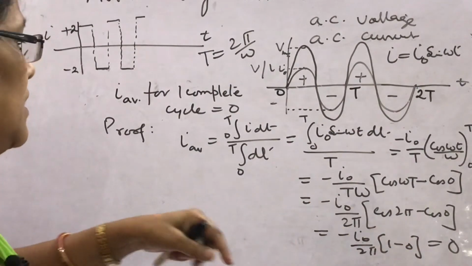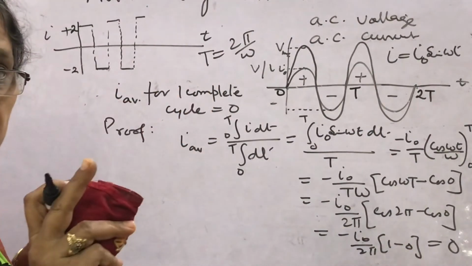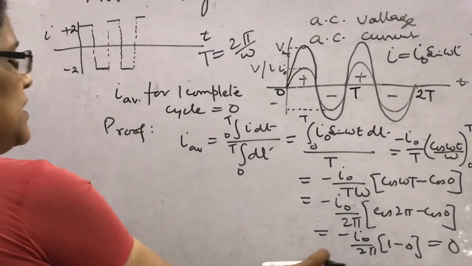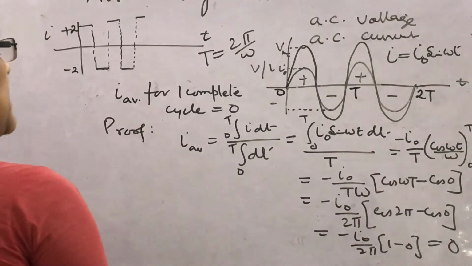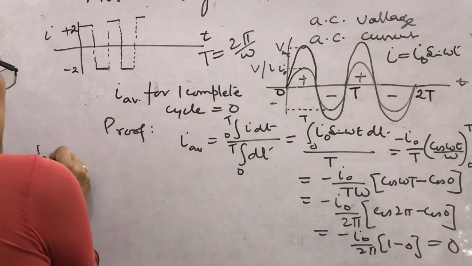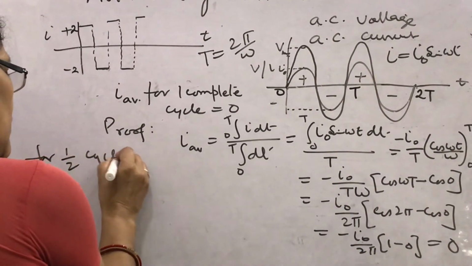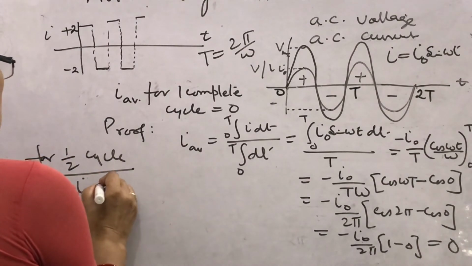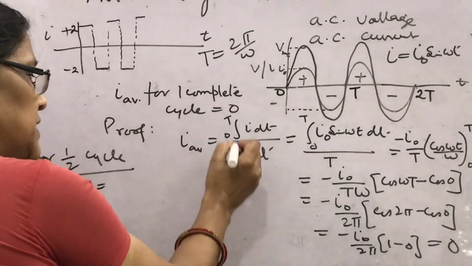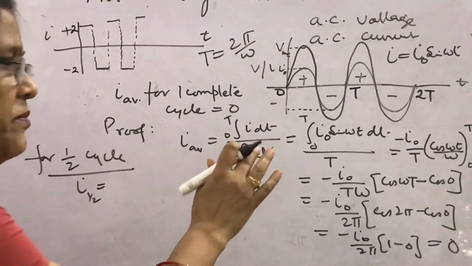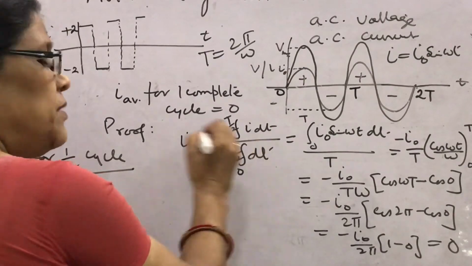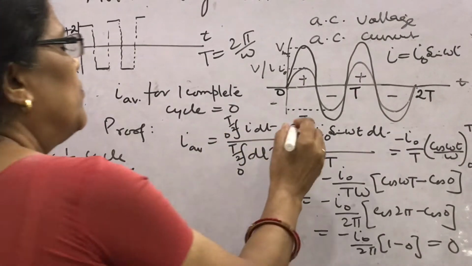What will be the current for half cycle? Look, we have seen that this is the relation for a complete cycle. For a half cycle of AC, how will you find I for a half cycle? Look here, you will apply the limits in the same expression. What will that be? 0 to T by 2. Then what will you write here?